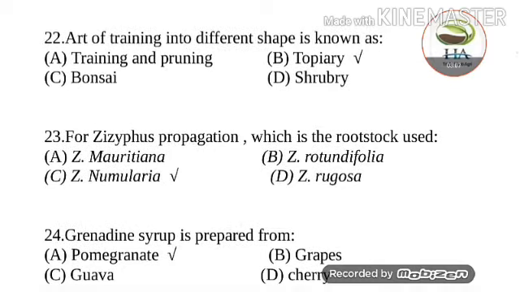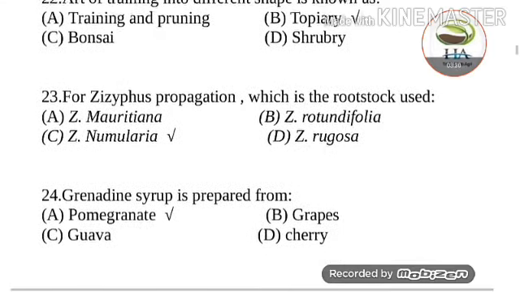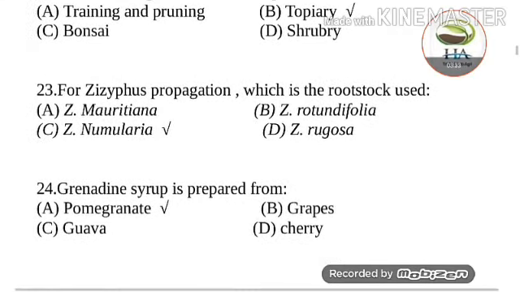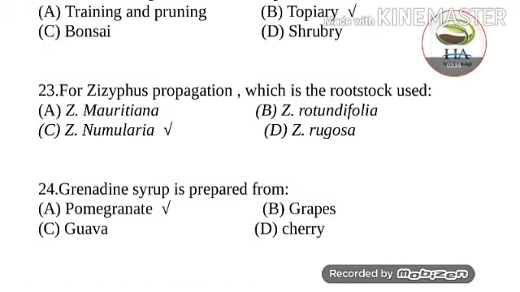Next question is, for Ziziphus propagation, which is the rootstock used? Options are Ziziphus mauritiana, Ziziphus rotundifolia, Ziziphus nummularia, and Ziziphus rugosa. So for Ziziphus propagation, the Ziziphus nummularia, option C, is the rootstock used. It is a deep-rooted and salt-tolerant and most commercially used rootstock.